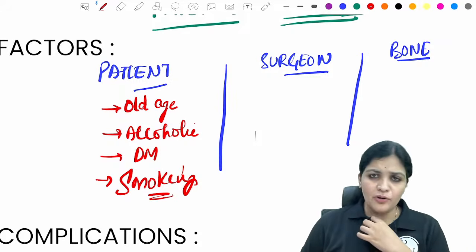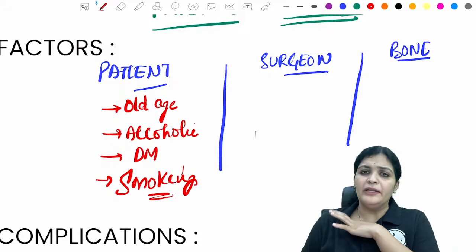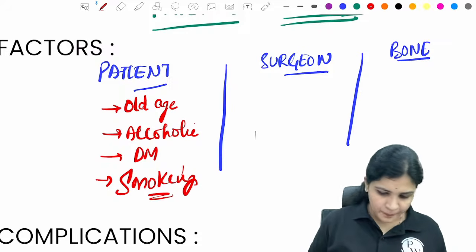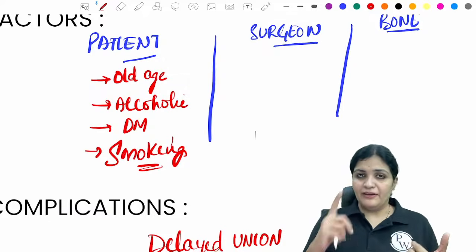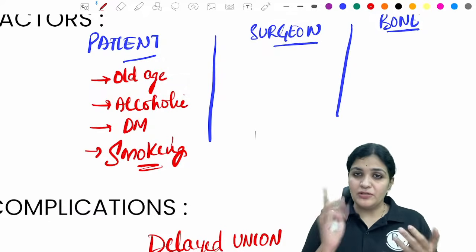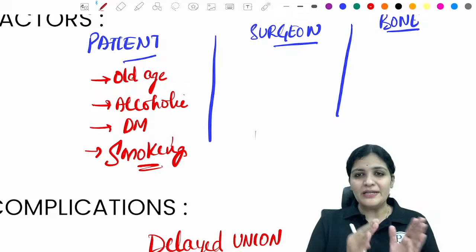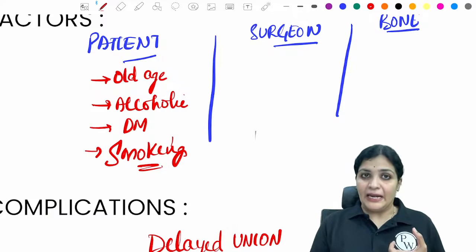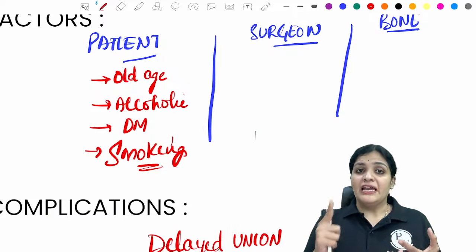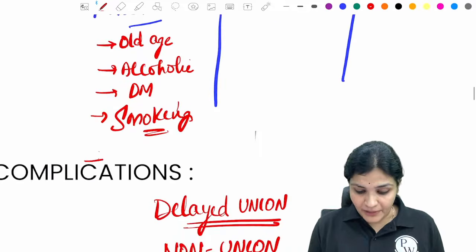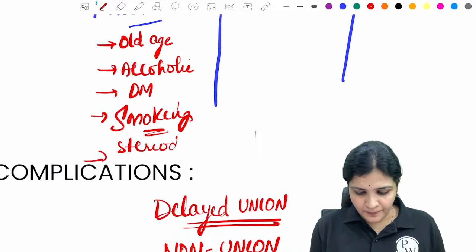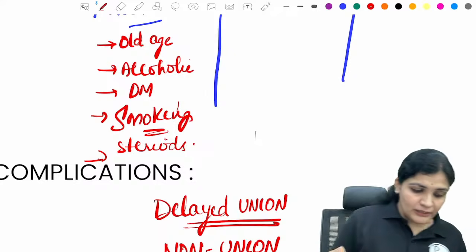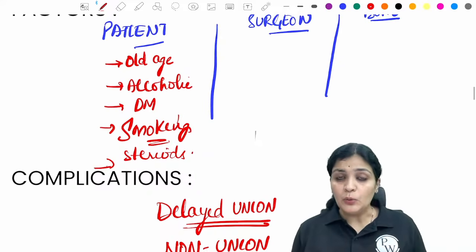I did not explain non-union and malunion, I just told the names of the complications. That's it. So now these are the patient factors. If a patient is old, because younger ones heal better, old ones take time. And if a patient is alcoholic, if a patient has diabetes, if the patient is smoking, and if the patient is on steroids, all this will have an impact on union, right?